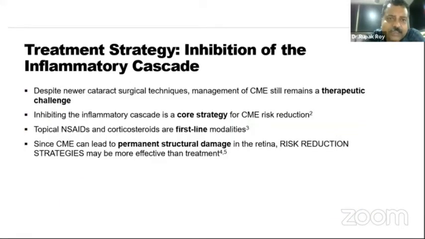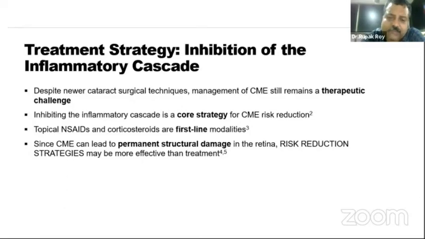Treatment strategy is basically inhibition of the inflammatory cascade. Despite newer cataract surgical techniques, management of CME still remains a therapeutic challenge. Inhibiting the inflammatory cascade is a core strategy for CME risk reduction. Topical NSAIDs and corticosteroids are the first-line modalities.